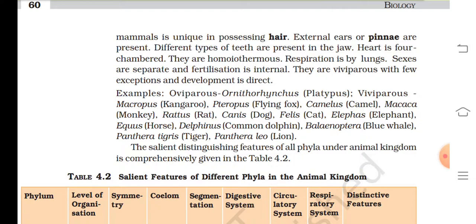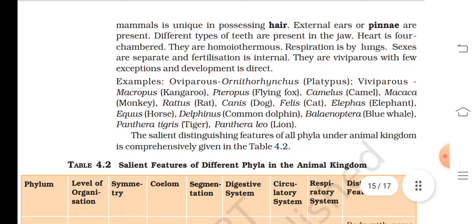Example: oviparous, Ornithorhynchus; viviparous, Macropus, Pteropus, Camelus, Macaca, Rattus, Canis, Felis, Elephas, Equus, Delphinus, Balaenoptera, Panthera tigris, and Panthera leo. The salient distinguishing features of all phyla under the animal kingdom are comprehensively given in Table 4.2.